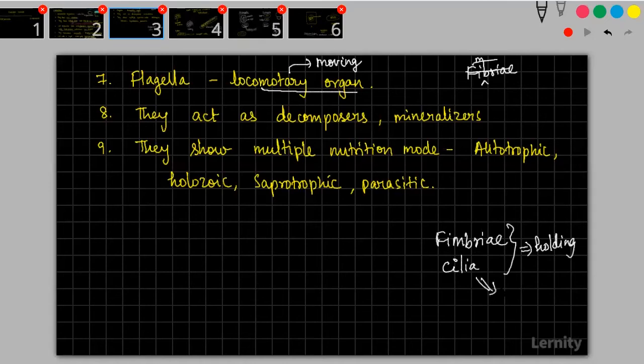Cilia can help in locomotion, but cilia is mostly found only in protozoans, not in monerans. It is a major locomotory organ of Protista. In Protista you will see cilia a lot. Cilia is not seen among monerans. Under kingdom Monera, the most popular locomotory organ is flagella.